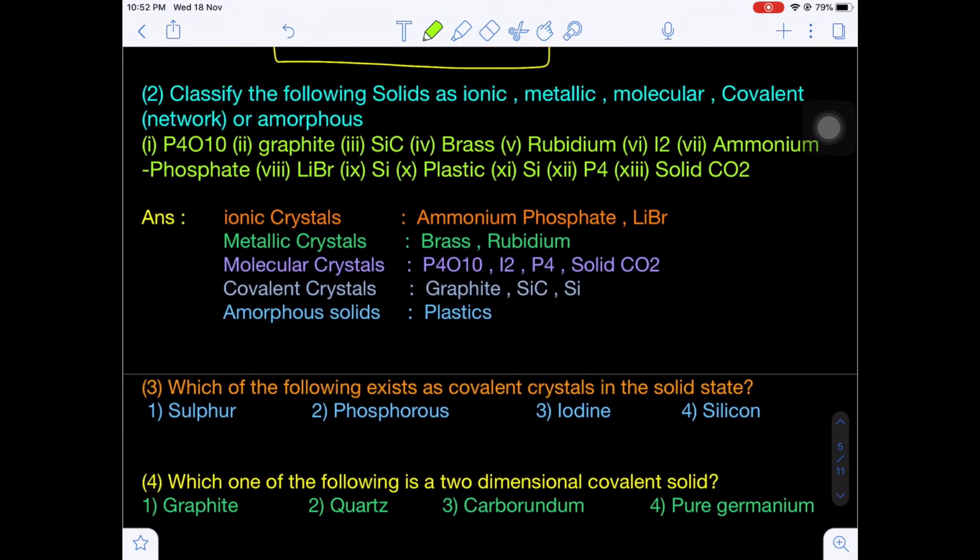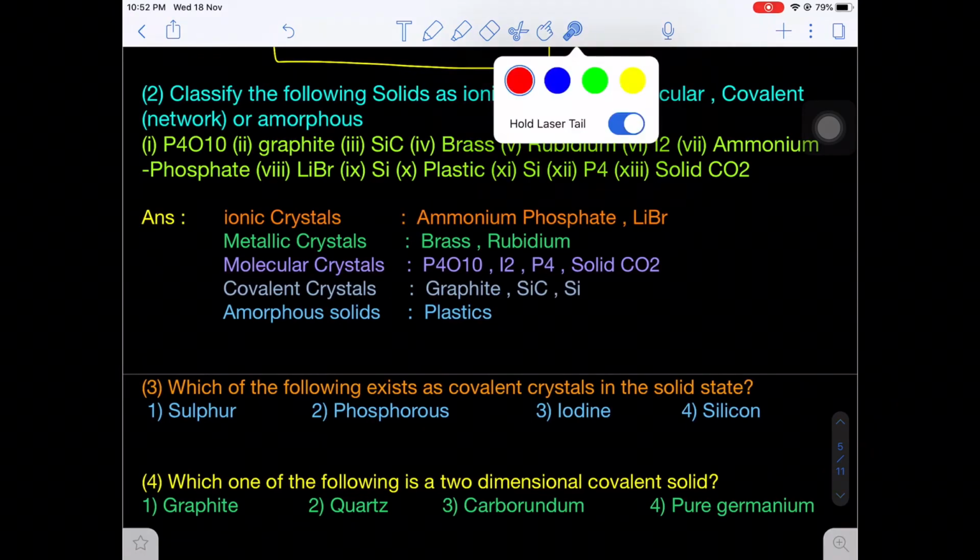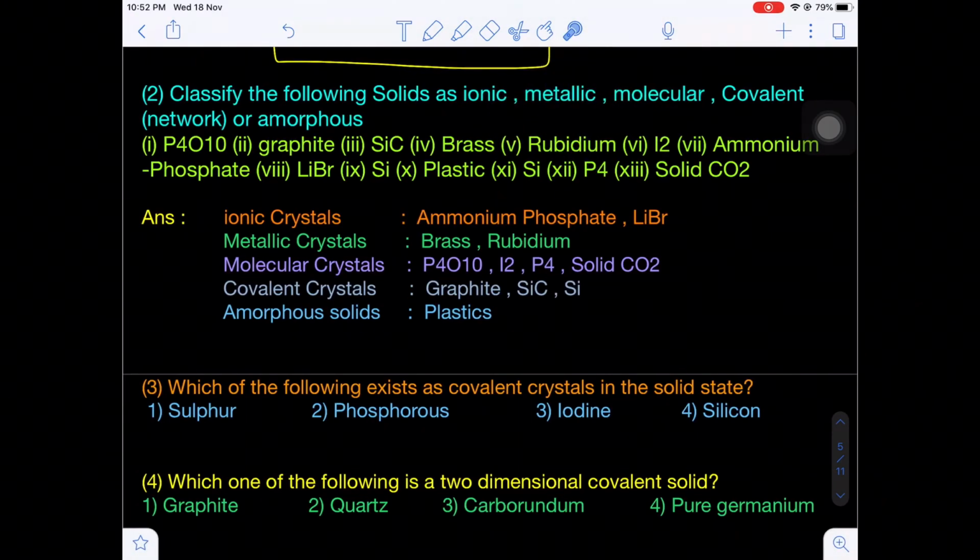Now, the second question. Classify the following solids as ionic, metallic, molecular and covalent network, even amorphous also. P4O10, phosphorus pentoxide, possesses molecules, that's why it is a molecular solid. Graphite, just now I told you, is a covalent crystalline solid. SiC, carborundum, I already told you, is also a covalent crystalline solid.